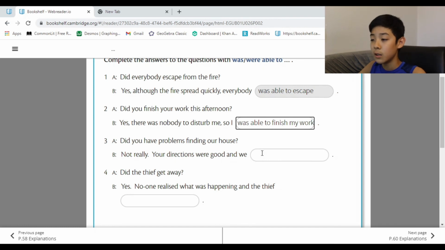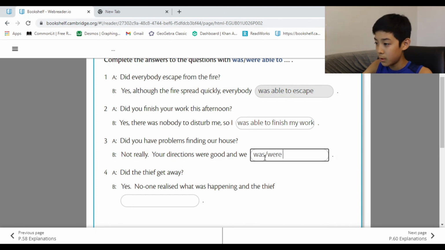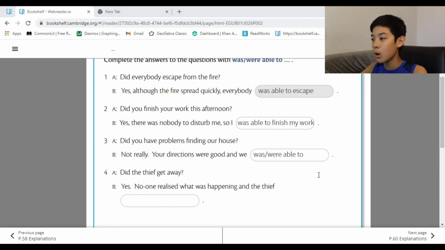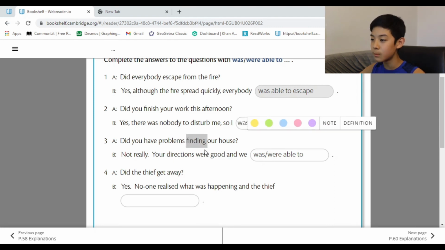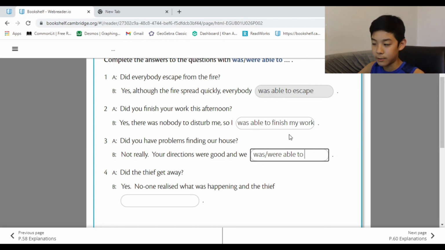Question 3. Did you have problems finding our house? Not really. Your directions were good and we was/were able to. Alright, so basically we just have to find the verb of this question. The verb is kind of like finding our house. Like, did you have problems? Or like, I feel like it's more finding than anything else. So I believe it's find, the verb.